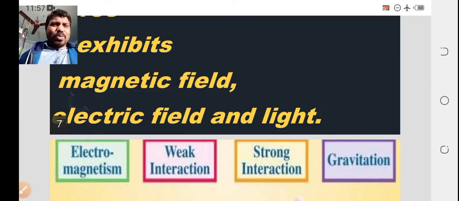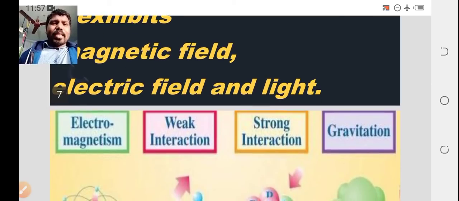The remaining three are the weak interaction nuclear force, the strong interaction nuclear force, and gravitation, which we know very well from the apple story of Newton.